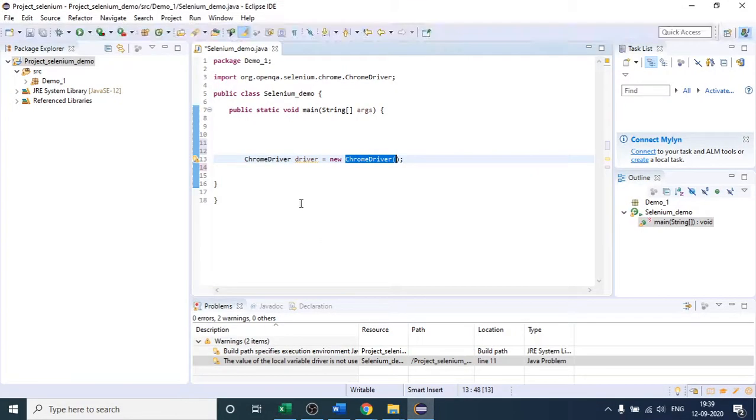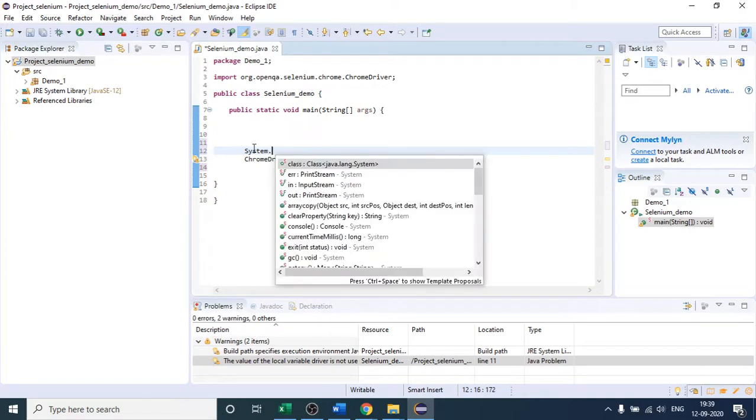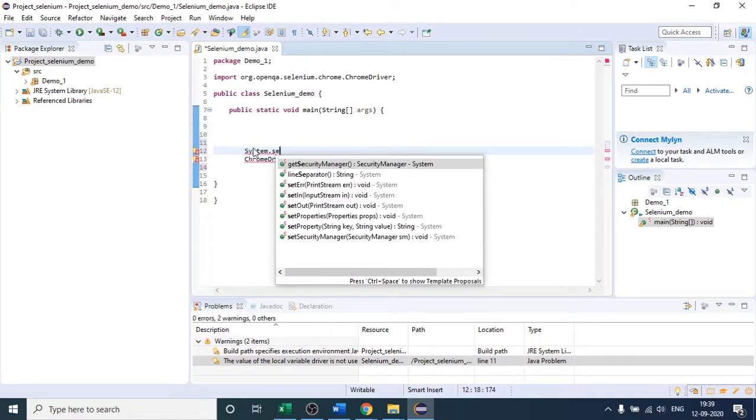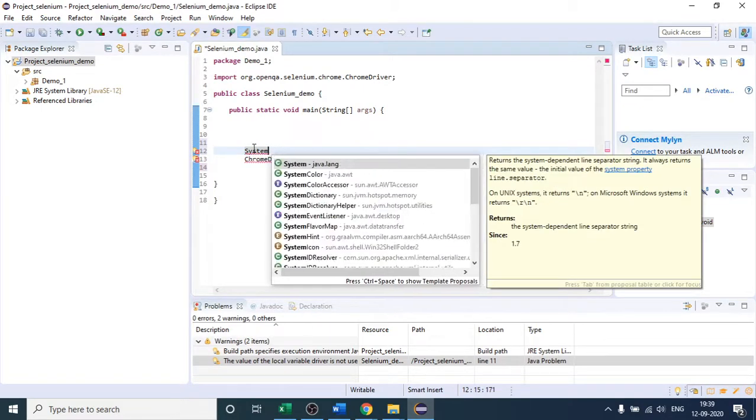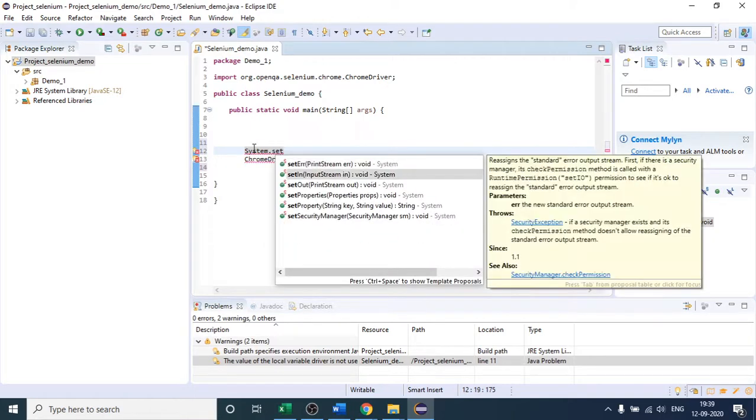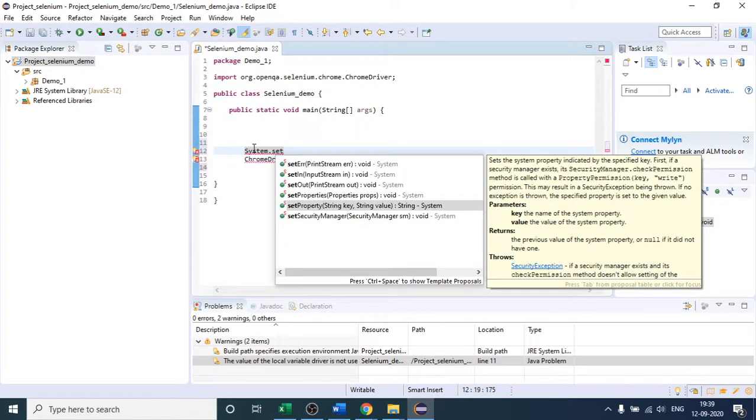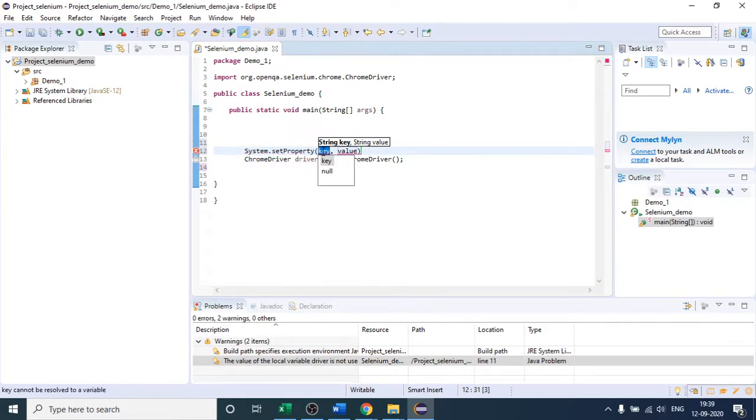So see here. Before this line, you have to write one line. I will write System dot setProperty. System is a class, and setProperty is one method. Here it is expecting the key. What is our key? The key is the property name. So I will write the property name: webdriver dot chrome dot driver.